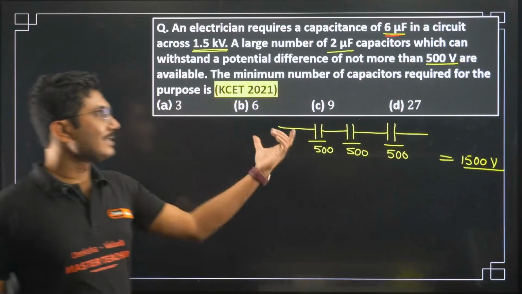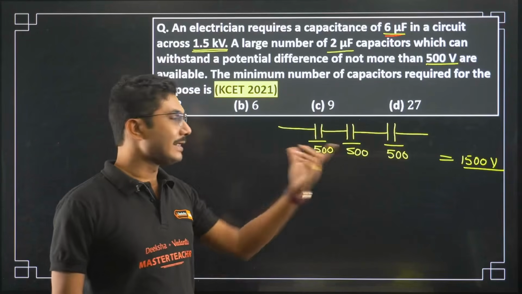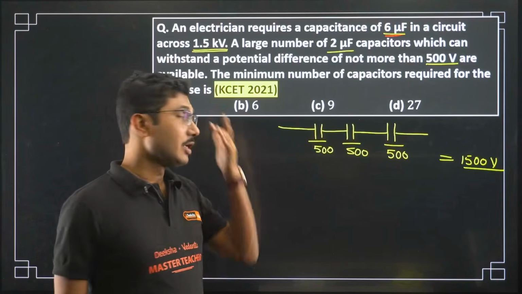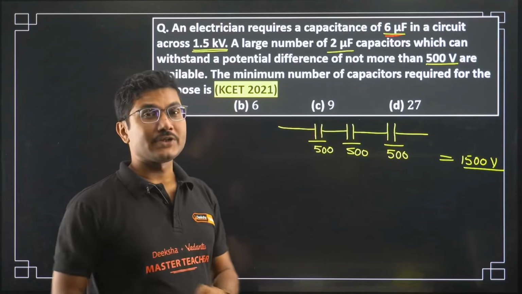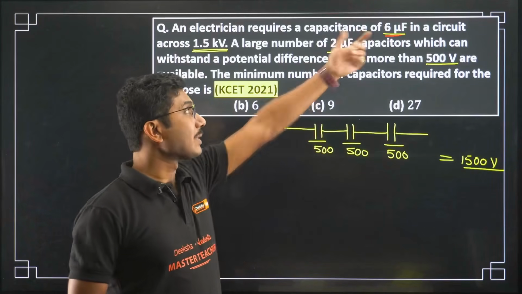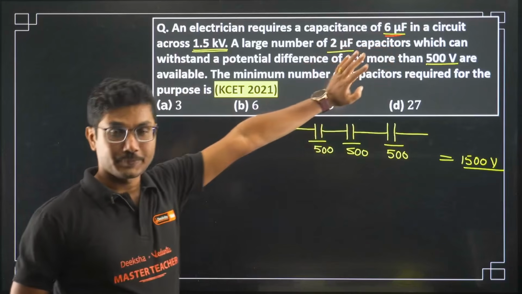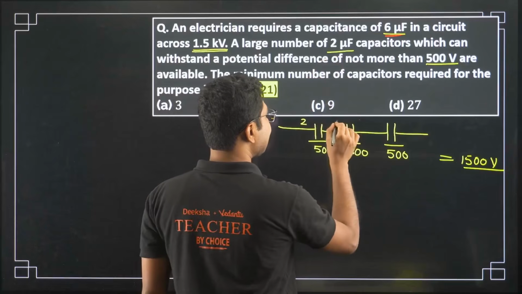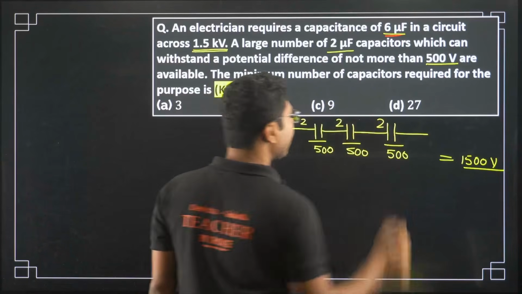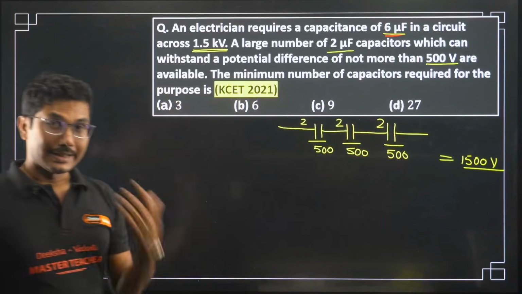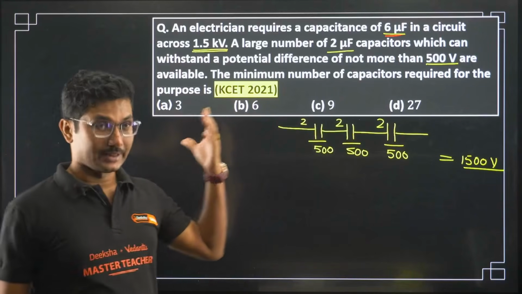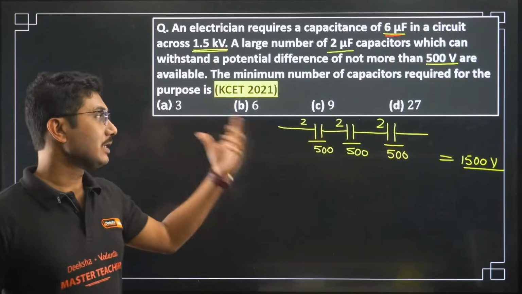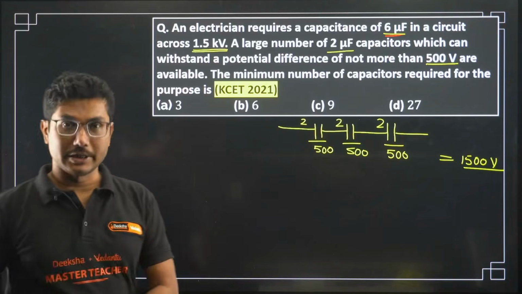So the total voltage this combination can withstand is 1500 volt, that is 1.5 kilovolt. Now is the required capacitance of 6 microfarad achieved in this case? Here we are combining capacitances in series. Don't get confused with resistance. This is capacitance, it is different. Now I will teach you some shortcut tricks so that you can solve similar questions quickly.